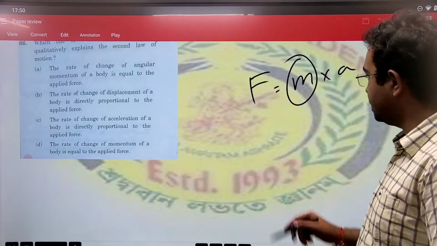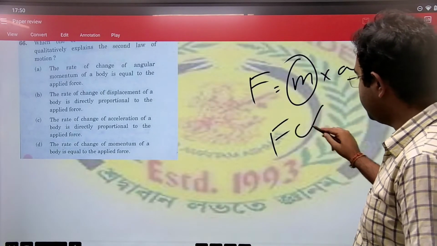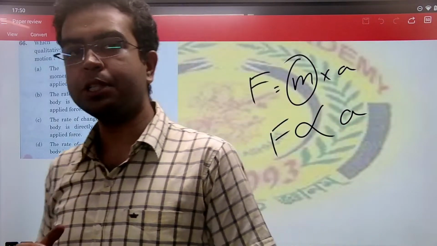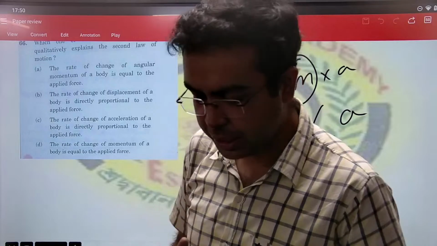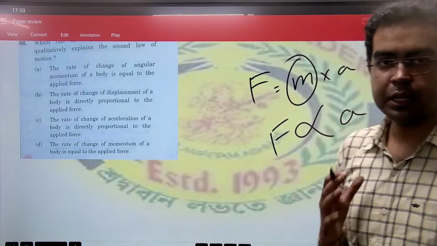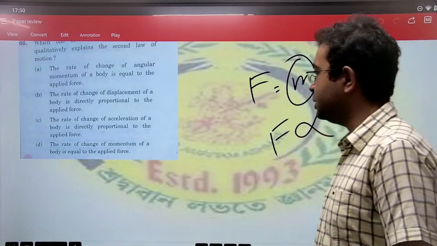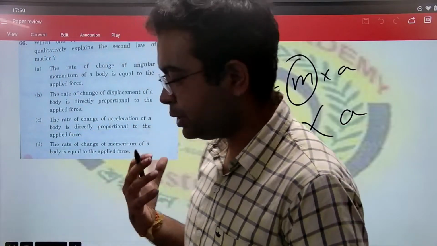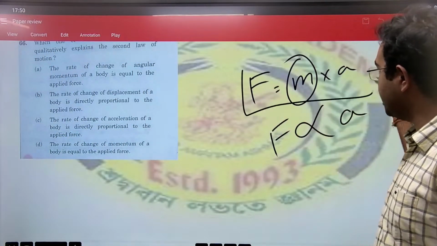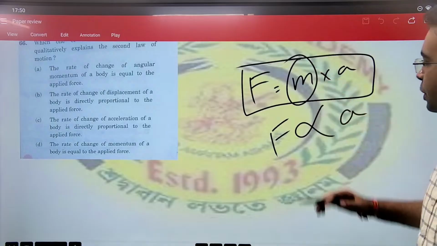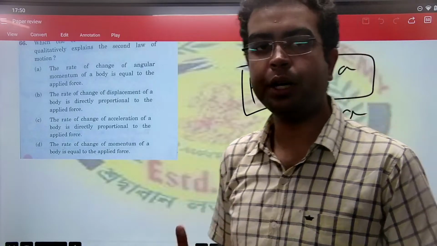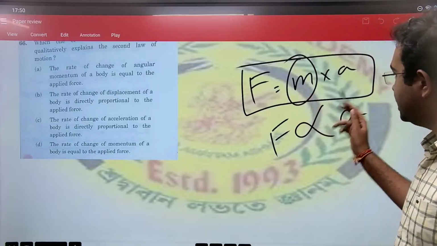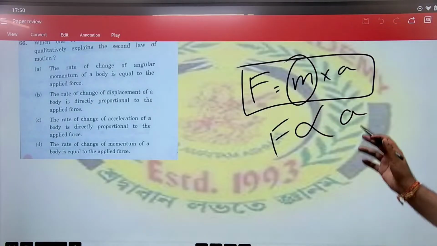If I remove mass from the equation, then the equation becomes F proportional to a, which means the acceleration that is generated in a body will be higher, directly proportional to the force. आप जितना ज़्यादा force दोगे, acceleration body में उतना ही ज़्यादा पैदा होगा. ये equation आया कैसे? अगर आप न्यूटन की second law की equation को देखो और mass एक constant quantity है, वो change नहीं होगा. अगर आप constant को हटा दोगे तो equal to sign automatically change होगा, proportional sign बन जाएगा.